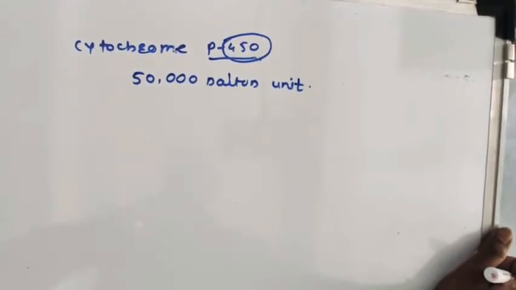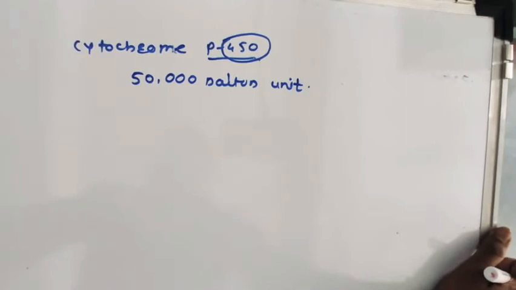That means water-insoluble matter is converted into water-soluble matter, so that the body can readily remove that particular toxic matter.